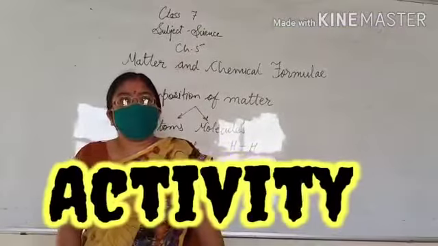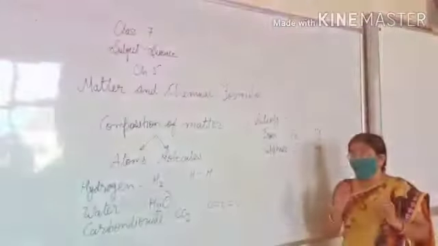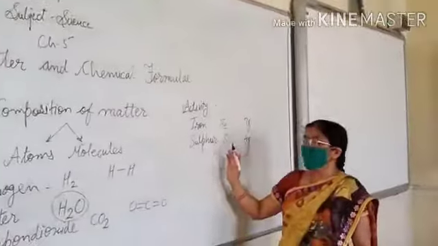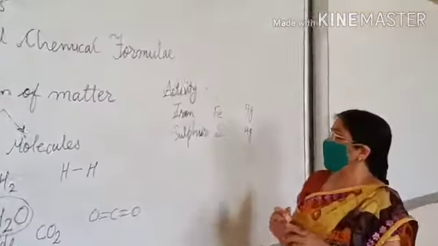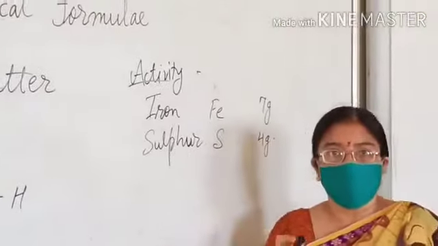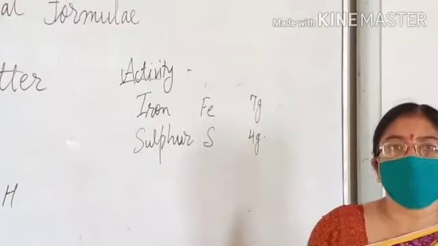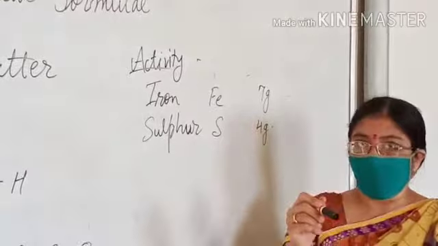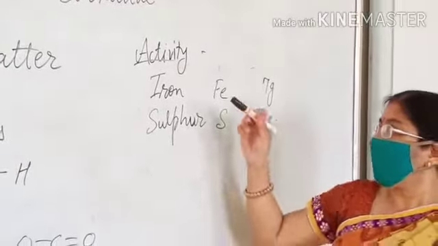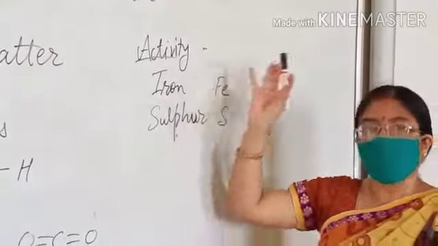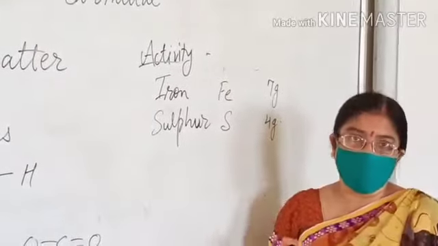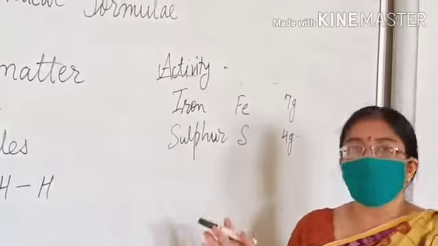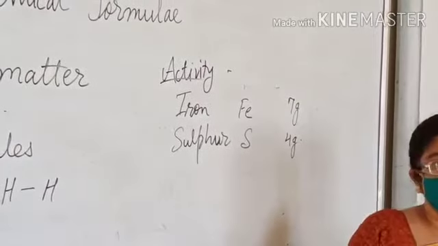Now we will perform an activity. For doing this activity, we will take two elements, iron and sulfur. We will mix the iron powder and sulfur together and keep it in a china dish. Now we will bring a magnet towards it. We observe that the iron particles come out from the mixture and stick to the magnet. That means the constituents of the mixture retain their properties.